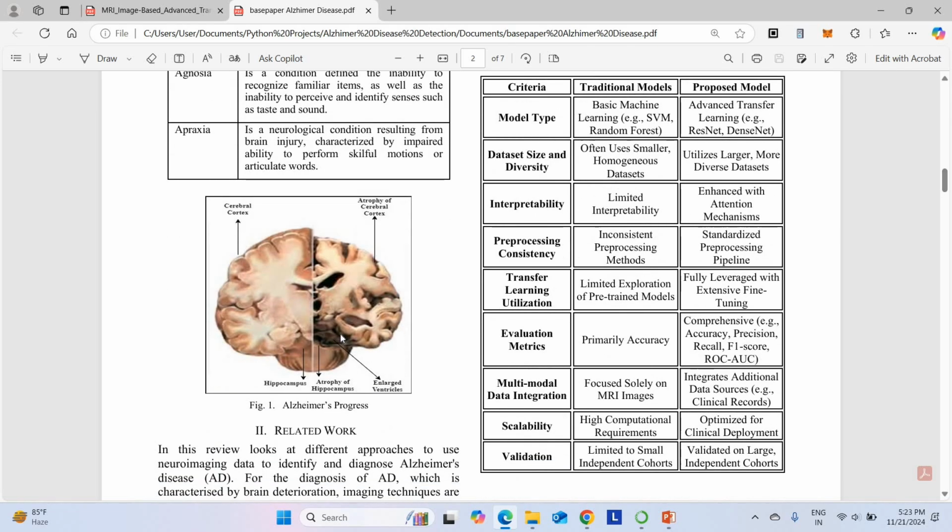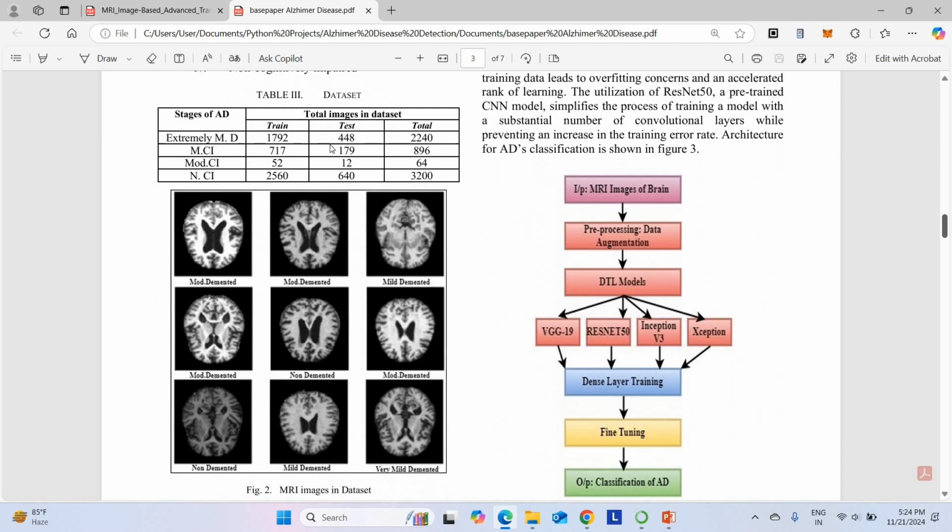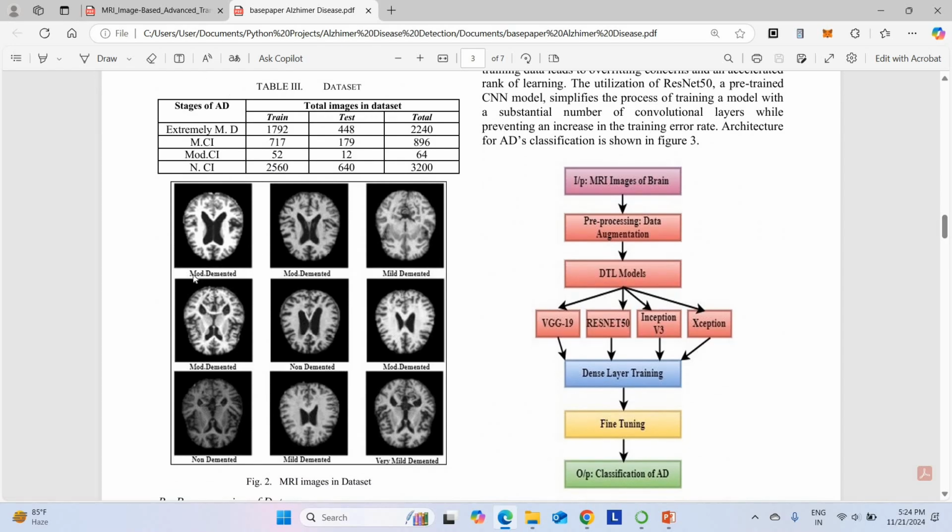So this is the Alzheimer process. You can see the complete brain here. Alzheimer develops an irregular structure, which leads to a disease causing huge numbers of deaths. We are going to predict that in an earlier stage itself, stage 1 itself. With the help of that prediction we can avoid stage 2 and 3, so that we can overcome the disease. That's what we are going to do. So this is the sample image. You can see moderately demented. This is the sample MRI image they have produced.